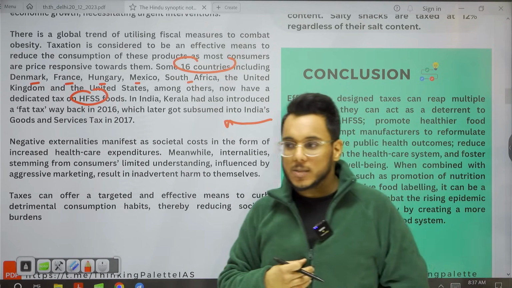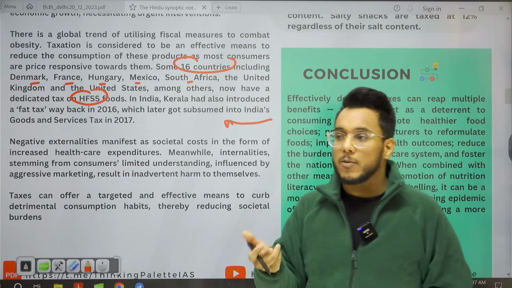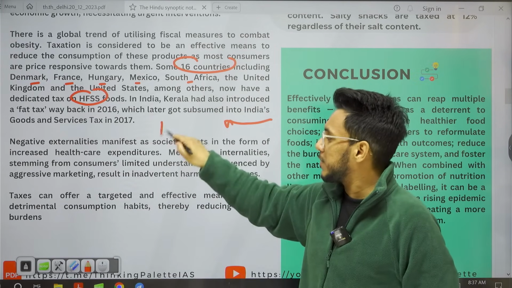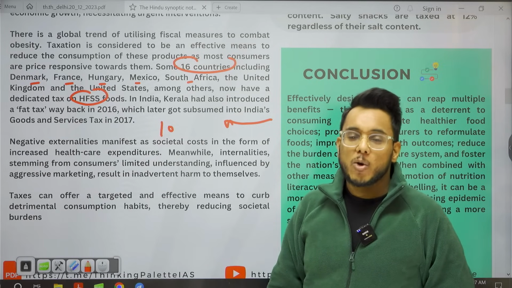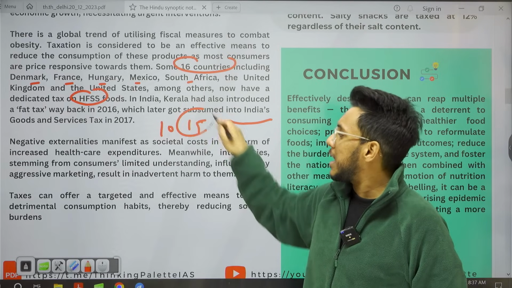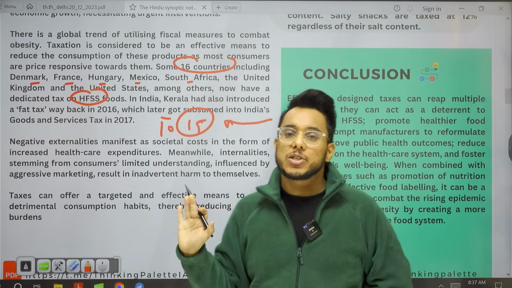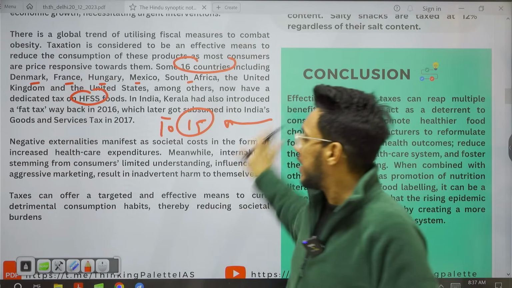Now guys, understand this particular thing, that we often see that consumers are very much sensitive to price. And suppose if a chips packet was earlier 10 rupees, now the government decided to impose a dedicated tax and let's say it becomes 15 rupees, a large number of people will be discouraged to buy that. So price interventions, fiscal interventions have been done.